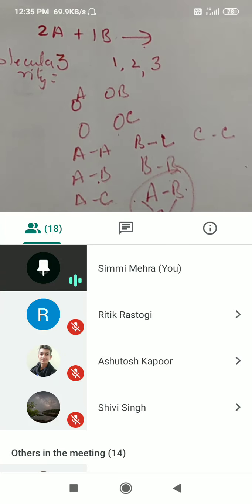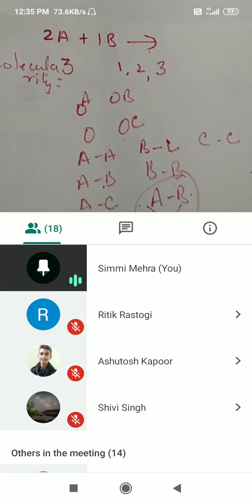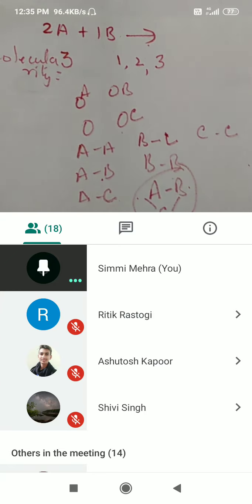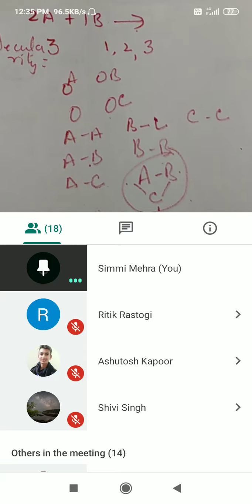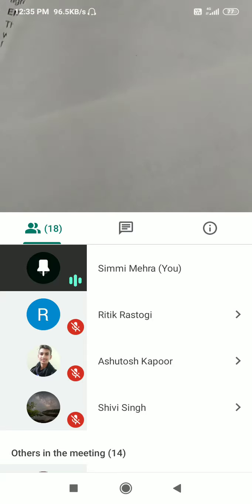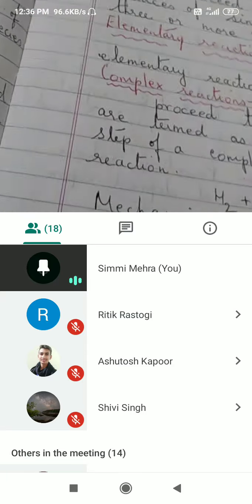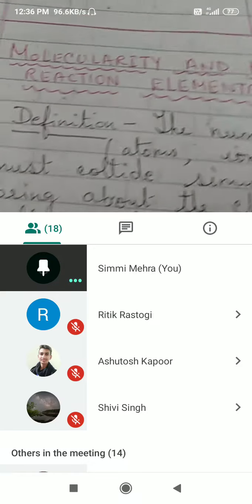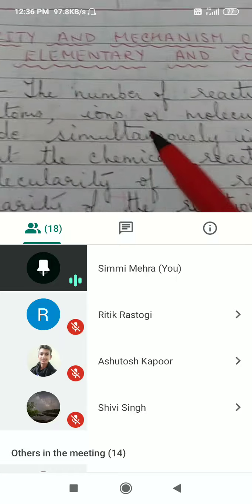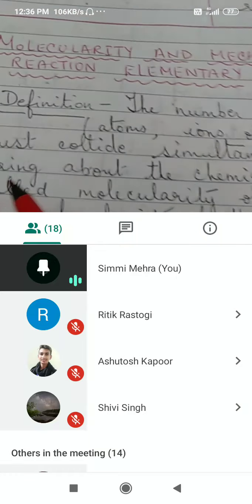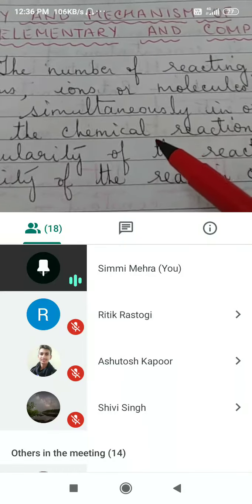So order and molecularity may be the same, but theoretically speaking, they are two different concepts. Now, for molecularity of the reaction, the definition is the number of reactant species, atoms, ions, or molecules which must collide simultaneously.